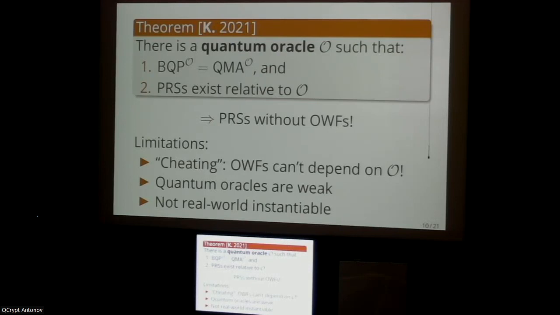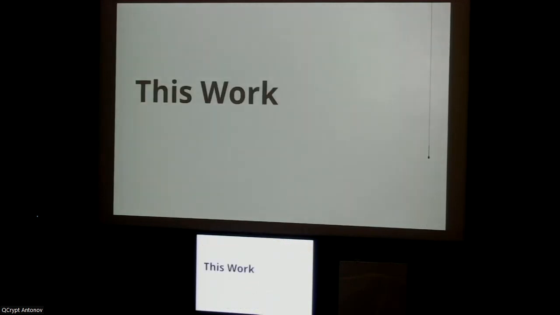So while this work is saying that in some sense pseudorandom states are possible without one-way functions, it has a lot of caveats. And I think the short summary of this work is that we basically address all of these caveats simultaneously. Let me explain to you exactly what we prove.